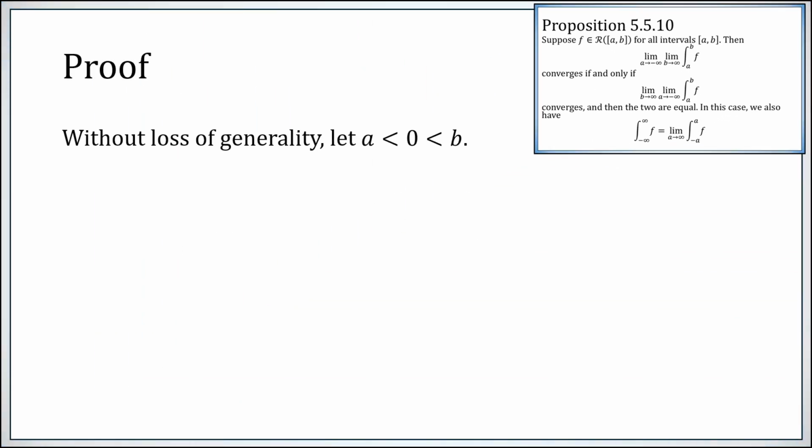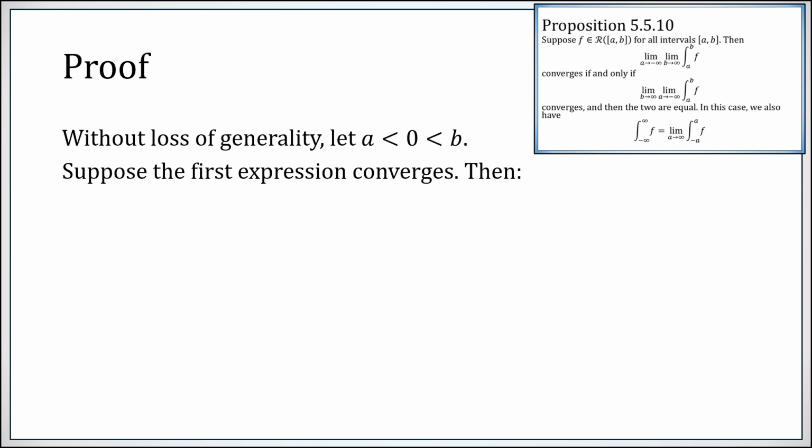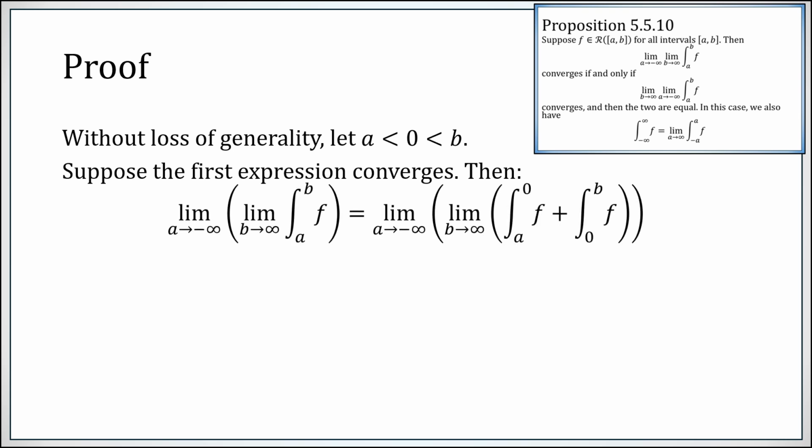Proof. Without loss of generality, let a be negative and b be positive. Note a is going to minus infinity and b is going to infinity in these limits. So let's suppose that this first expression converges. So this expression right here converges. Now the integral from a to b may be broken up as the integral from a to 0 plus the integral from 0 to b.